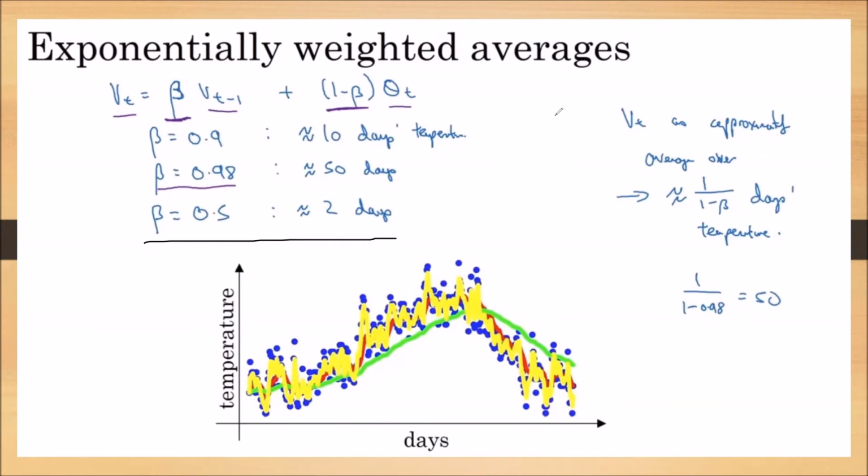This is how the value of beta decides how many days the equation can give the moving average or exponentially weighted average. If we take beta value as 0.9, the same equation can give the exponentially weighted average up to 10 days. If beta value is 0.98, it can give the average up to 50 days. If beta value is 0.5, it can give the average up to only 2 days.